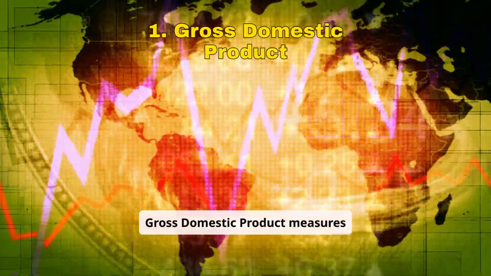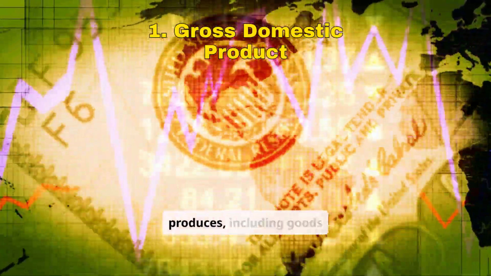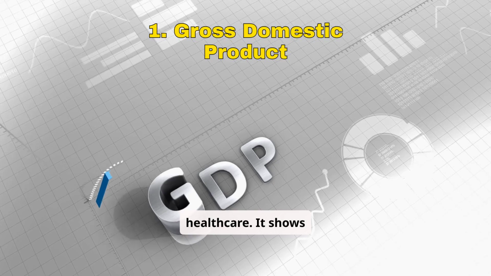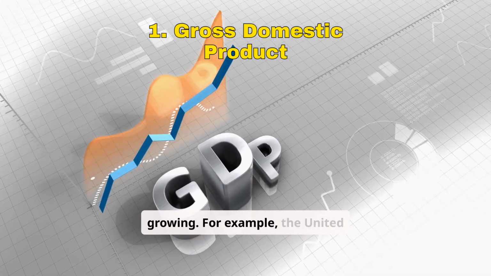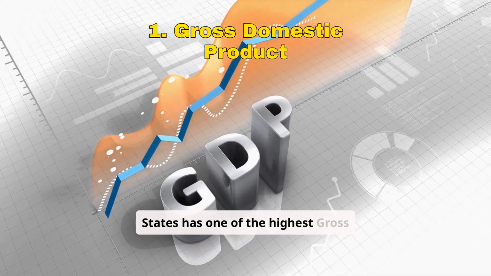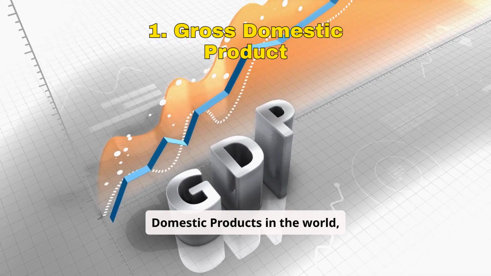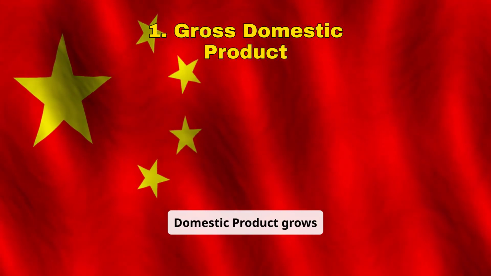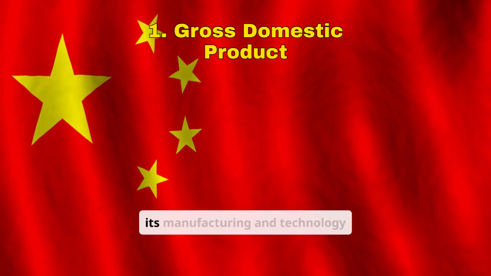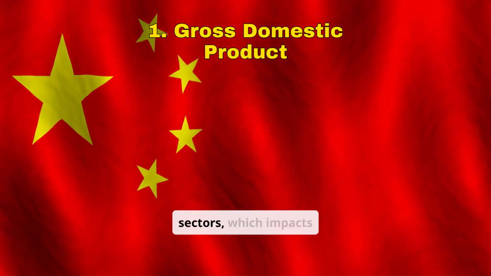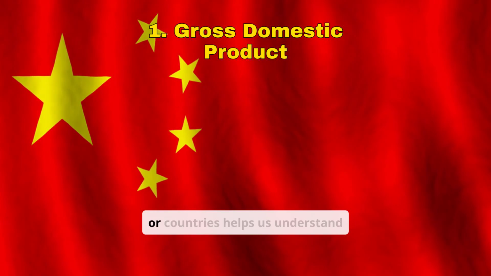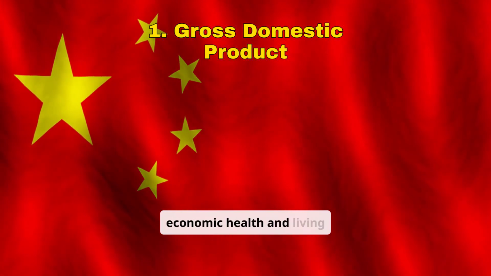Gross domestic product measures the value of everything a country produces, including goods like cars and services like healthcare. It shows how much an economy is growing. For example, the United States has one of the highest gross domestic products in the world, reflecting its large economy. When China's gross domestic product grows rapidly, it signals the expansion of its manufacturing and technology sectors, which impacts global trade. Comparing this number across years or countries helps us understand economic health and living standards.